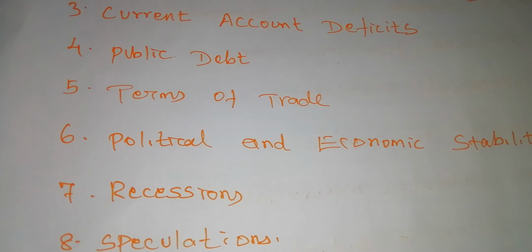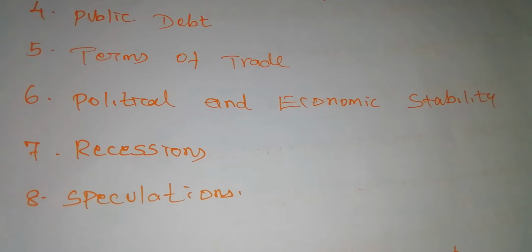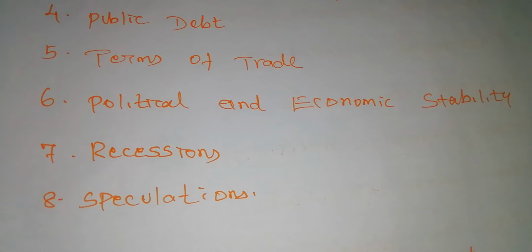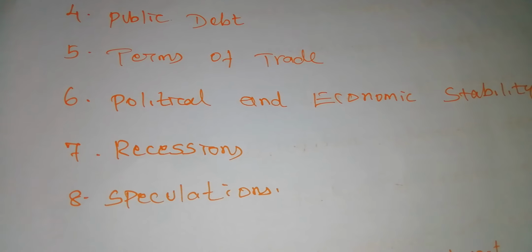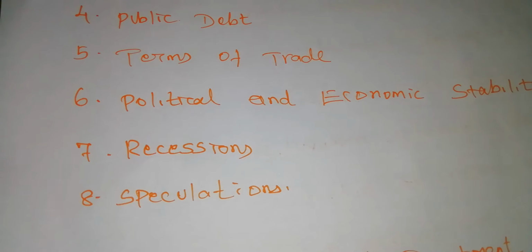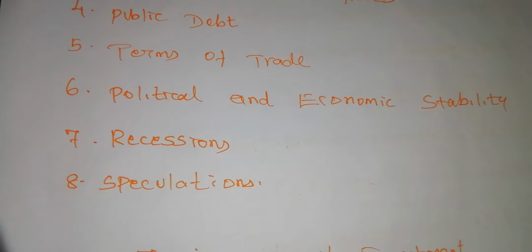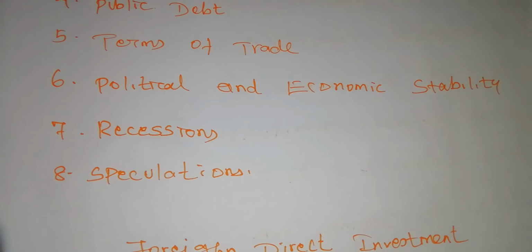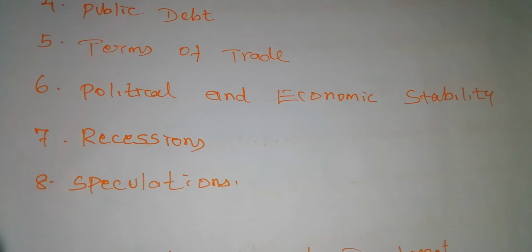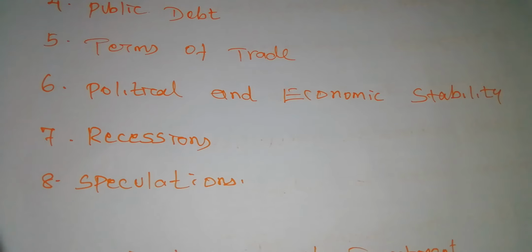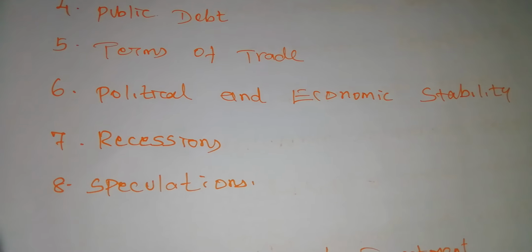Whenever people in other nations want to consume our commodities, automatically the value of our currency will increase. Next, political and economic stability. If a nation's political climate is stable and economic performance is good, its currency value will appreciate by attracting more foreign capital. If foreigners want to invest in a domestic country, we must have political stability and good economic performance.